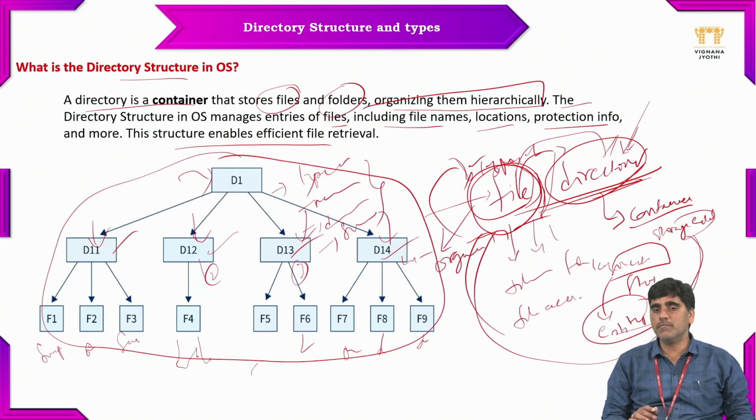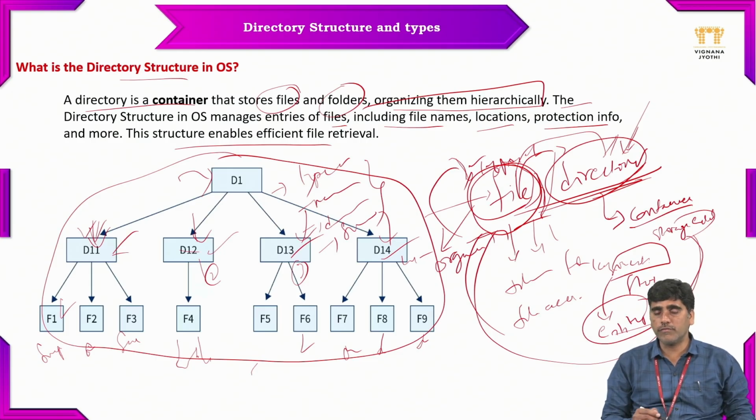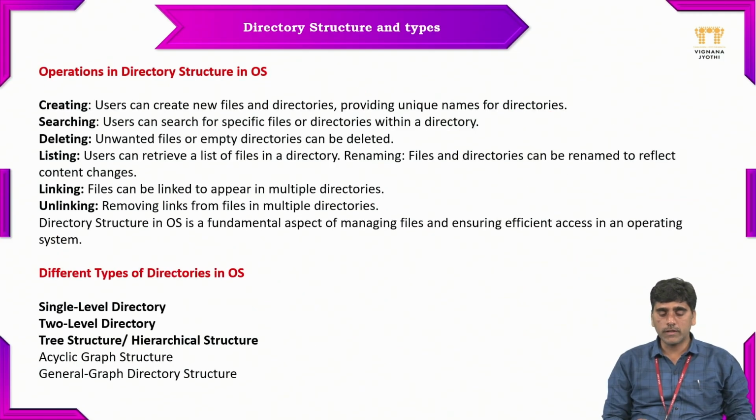We can create the same name with different file types in the same directory, but we cannot create the same name for directories multiple times. So we can create directory names with different names, and we can create file names with different file types, right? So this is the directory structure, and these are the operations we are going to perform on the directory structure.